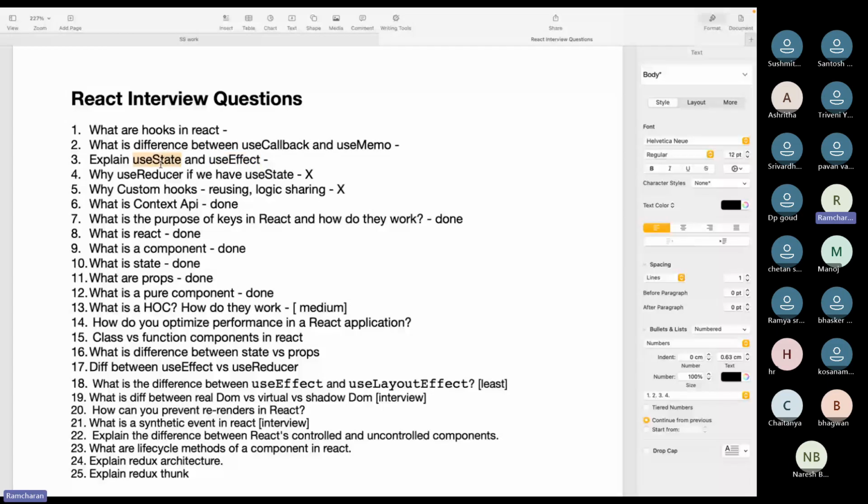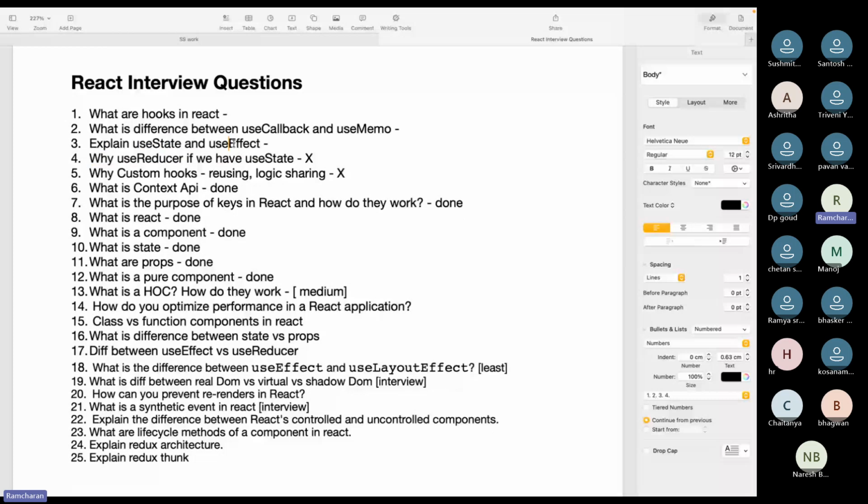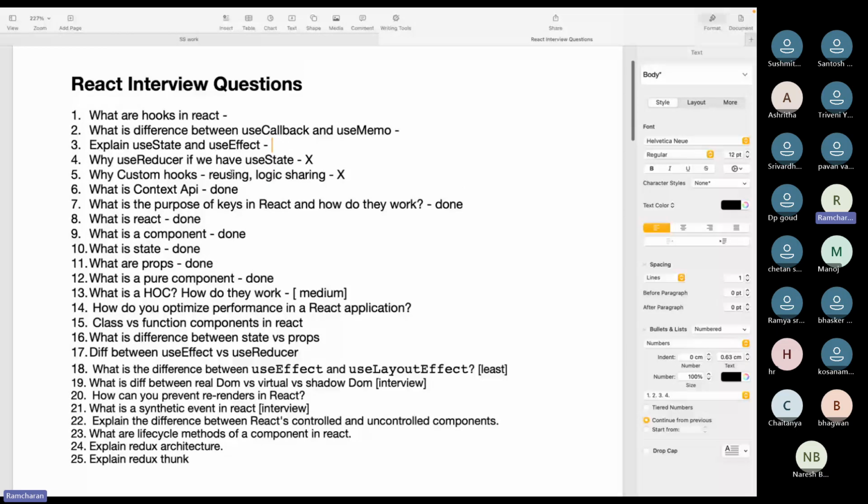Also try searching these questions in ChatGPT. It will give a clear definition, and you can write some notes on it and prepare well if you have interviews outside. As of now, these are the very important concepts, the mostly asked interview questions.